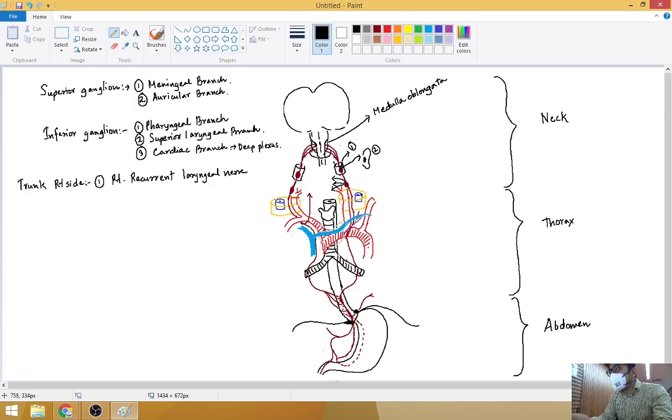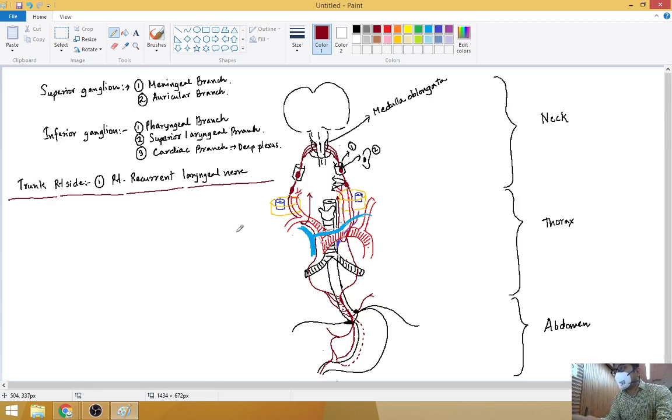Now here the recurrent laryngeal nerve will be given at this level, where there is a ligament known as the ligamentum arteriosum. Suppose we have made a ligament here; it is not visible, the ligamentum arteriosum. So it will wind up to the left of the ligamentum arteriosum and it will move like that in the tracheoesophageal groove. The right side ends here.